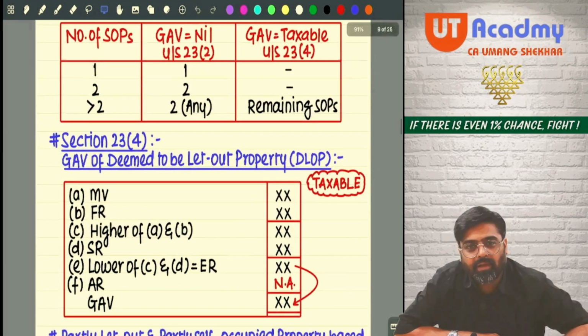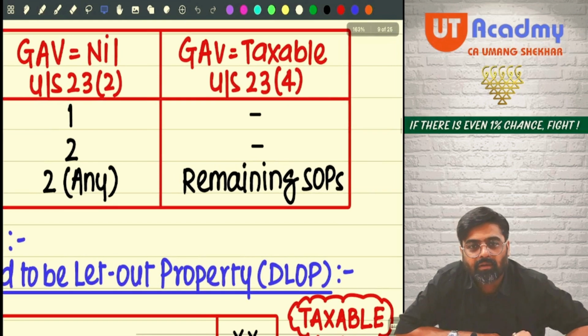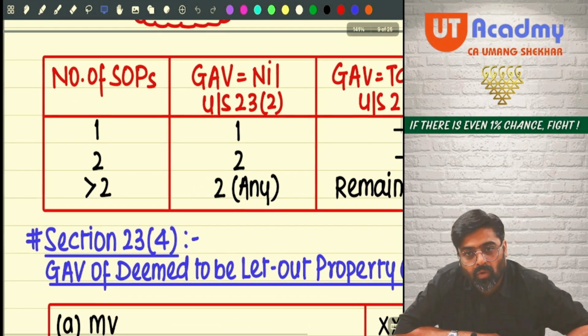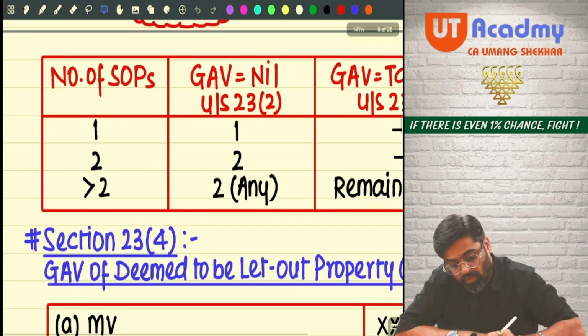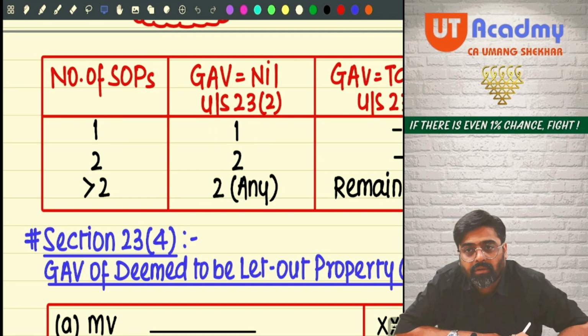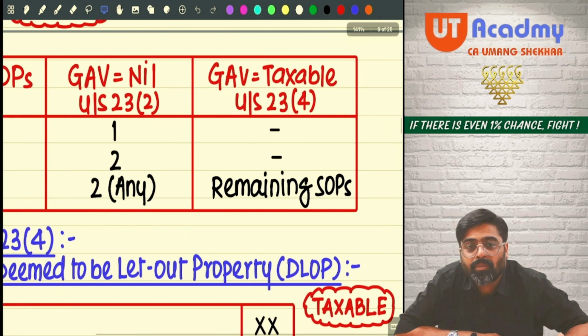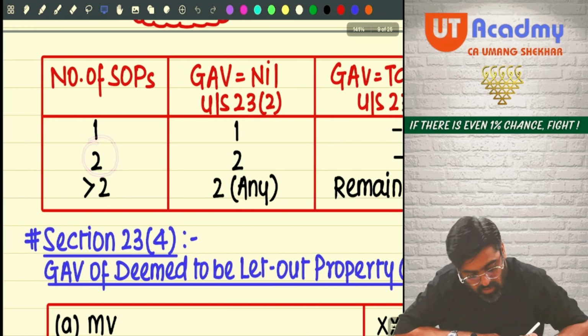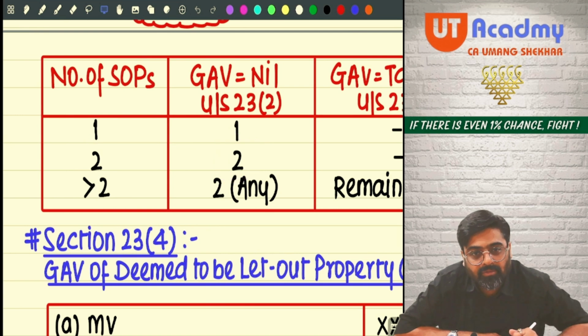Treated as DLOP. It is written here. See? Remaining SOPs, DLOP. So if you have only one SOP, the annual value of that SOP will be exempt. There are no SOPs to be made as DLOP. Yes or no? If you have 2 SOPs, for both the SOPs you can claim exemption.